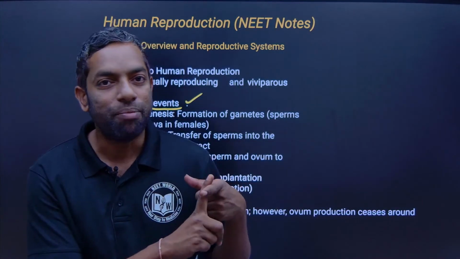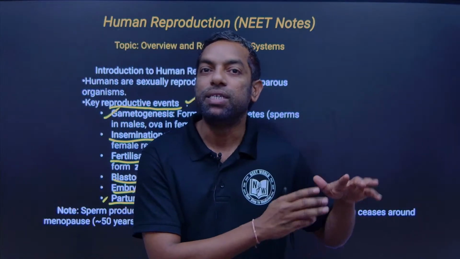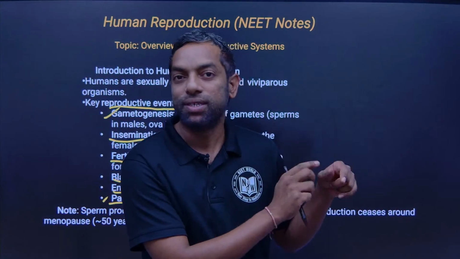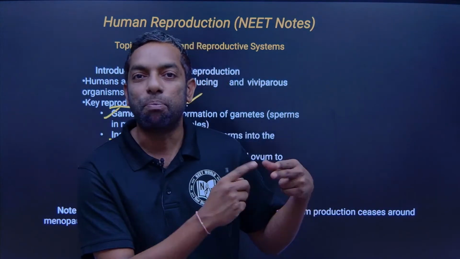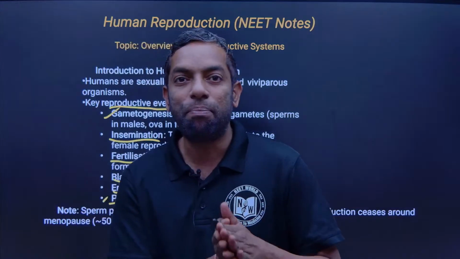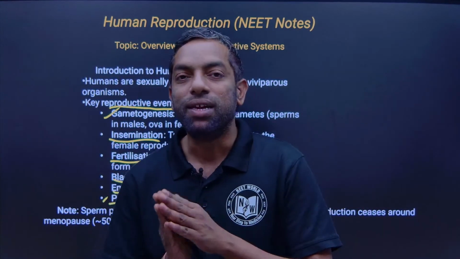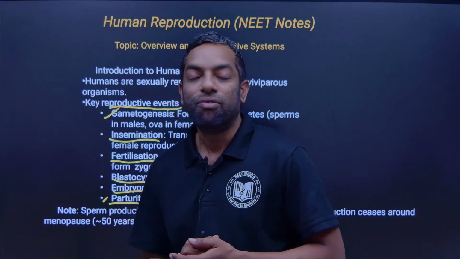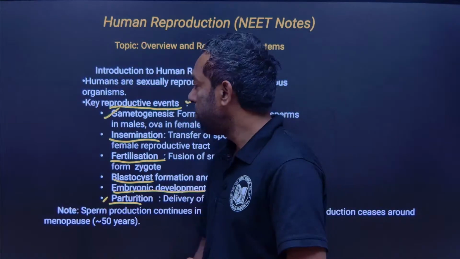There is an anatomical part and a physiology part. The anatomical part is the human reproductive system, that is the male reproductive system and female reproductive system, and their parts. When we come to development, gametogenesis and embryonic development, they are going to ask later on what hormones are involved in this. These are the most important topics.